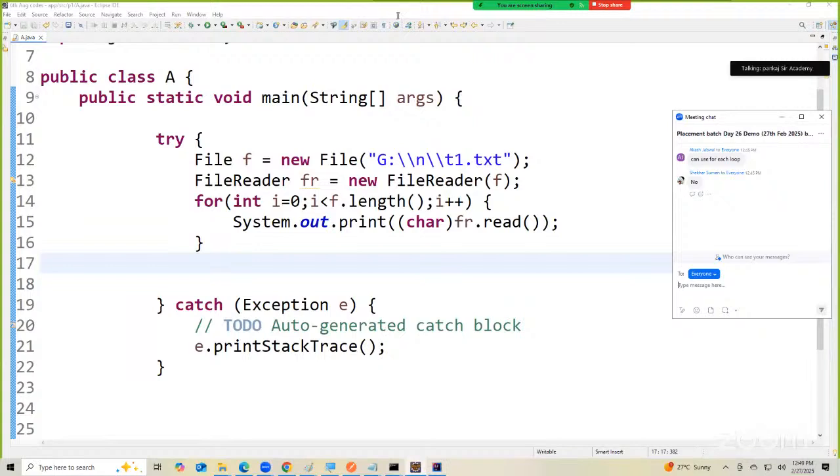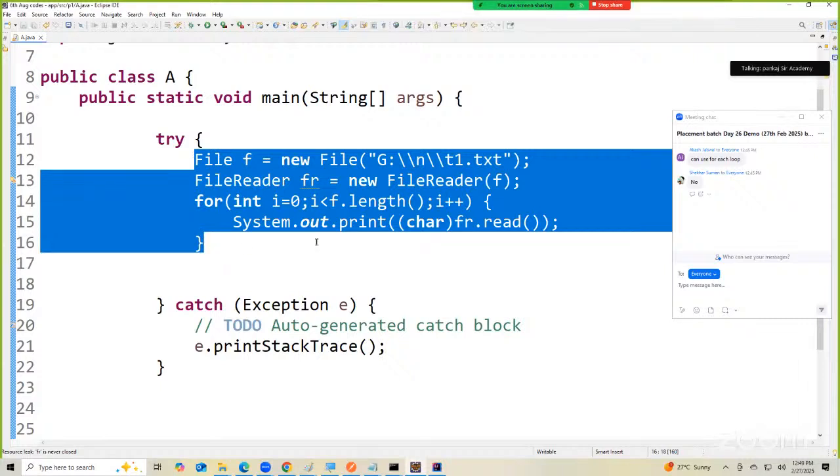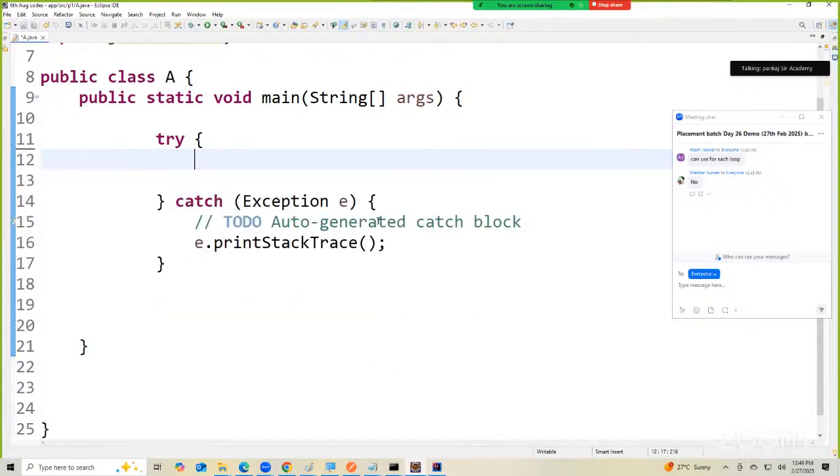Now, this is one of the ways we can read the file content using a method called fr.read. The read method's return type is int. Now what I will do is use a file reader again. Let's type fr is equal to new FileReader.